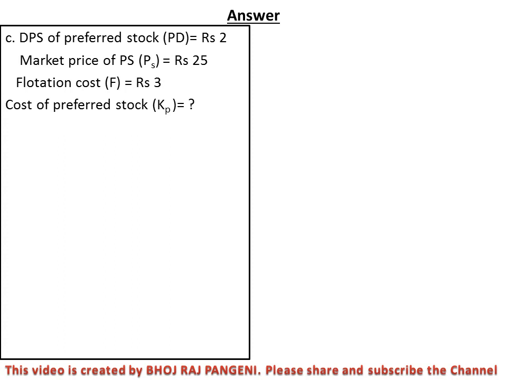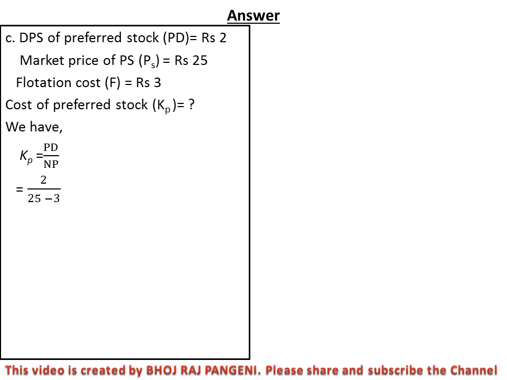We have KP equal to PD upon NP. This formula is used because this is the irredeemable preferred stock, because it has no maturity period. This preferred stock does not have any maturity period, so it is irredeemable. It cannot be redeemable, so we can use this formula.